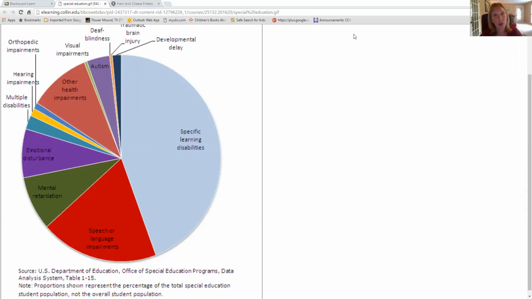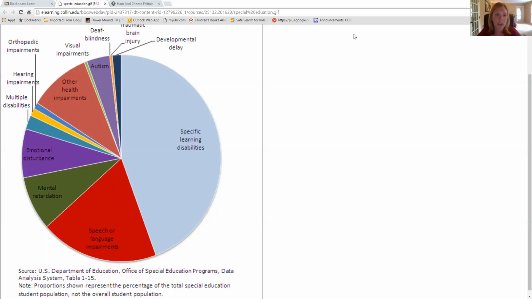Actually, other health impairment, or OHI, is where ADD and ADHD fall. ADD and ADHD do not have their own category. They are considered an other health impairment. And then you see mental retardation, which is now called intellectual disability, and then emotional disturbance, followed by autism, which again has been renamed to autism spectrum disorders, or ASD, rather than autism.